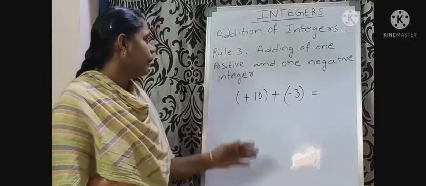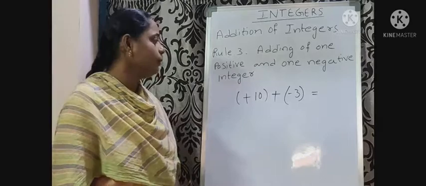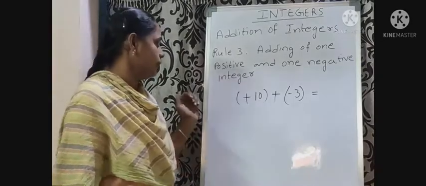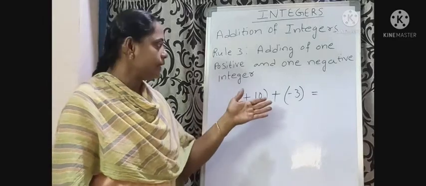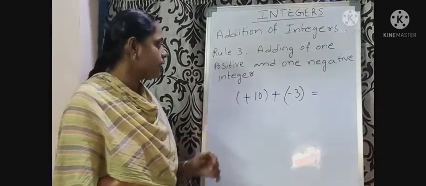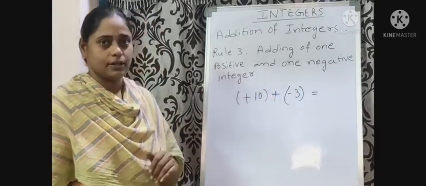Rule 3. Adding of one positive and one negative integer. Consider an example: +10 plus -3. Here +10 is a positive integer and -3 is a negative integer.